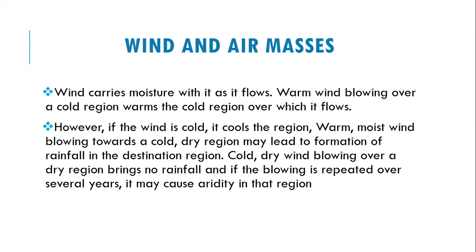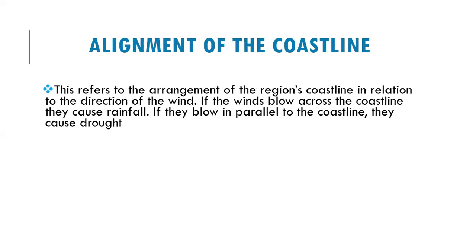Now, cold or dry wind blowing over a dry region brings no rain, and if the blowing is repeated over several years, it may cause aridity in that region. So this is how wind and the air masses can affect the climate of a region over a period of time. Let's see the alignment of the coastline.